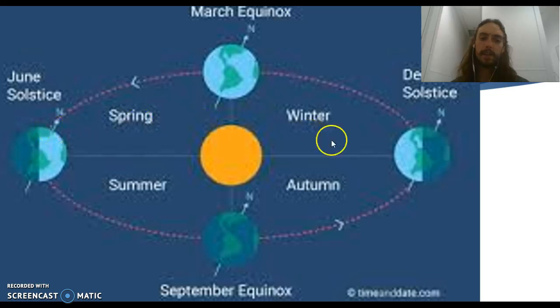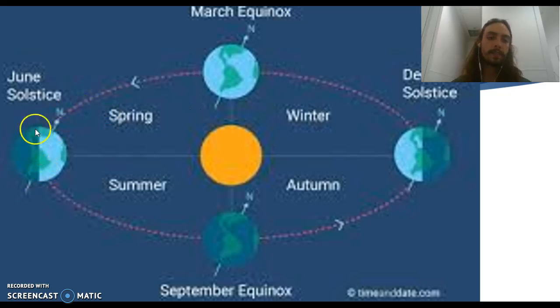hours of darkness. So in the December solstice, which is the northern hemisphere's winter, the Earth is tilted away from the sun for the northern hemisphere. It's tilted towards the sun for the southern hemisphere. And so this is the equinox, where it's not tilted really away or towards the sun for any hemisphere. This is going to be when you have 12 hours of daylight and 12 hours of nighttime.